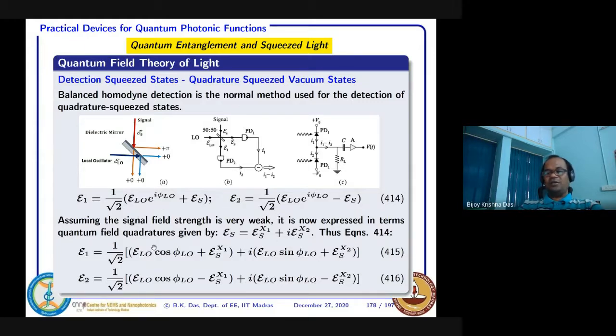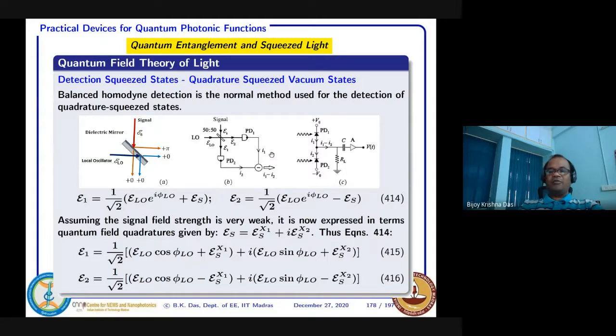And this one, I write here, ELO cos phi, because there is an imaginary part, real part, and here also if you decompose, there will be imaginary part and real part. So the real part is this one, imaginary part is this one for E1. Similarly, you just express real part, imaginary part separately. Okay, so E1, E2 you can find like that.